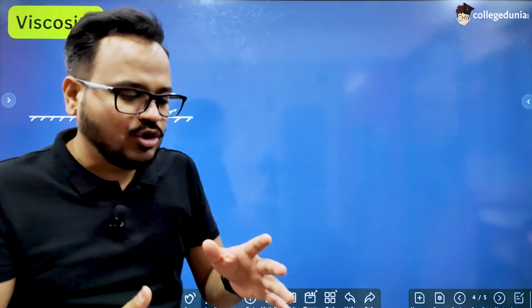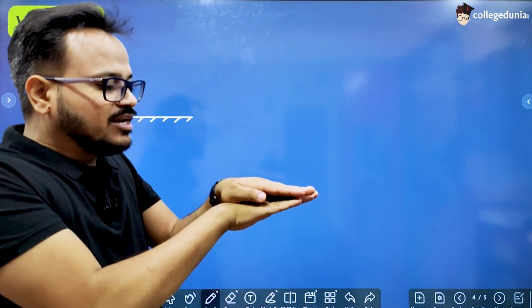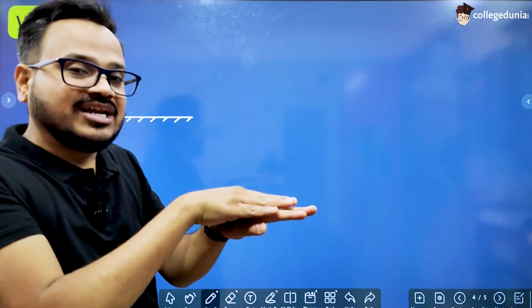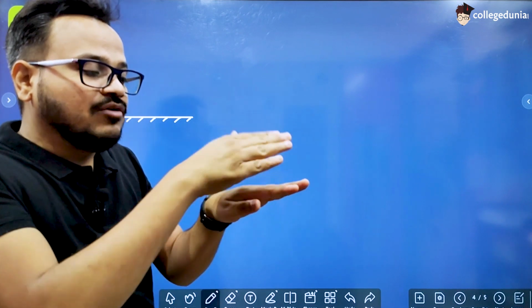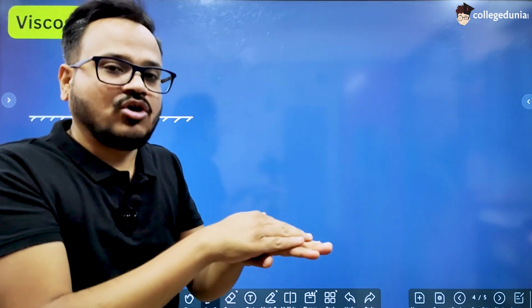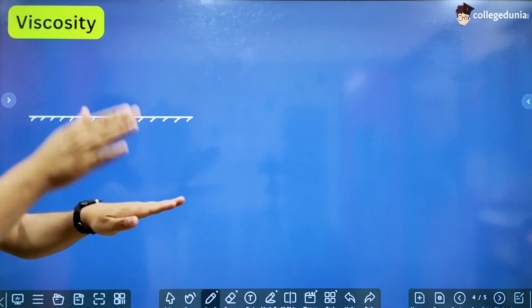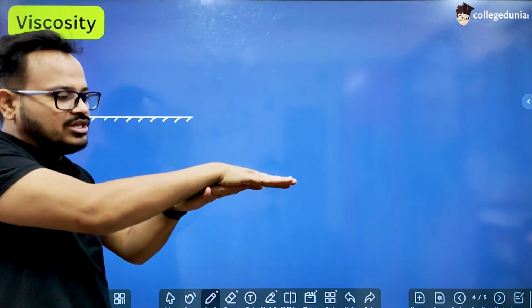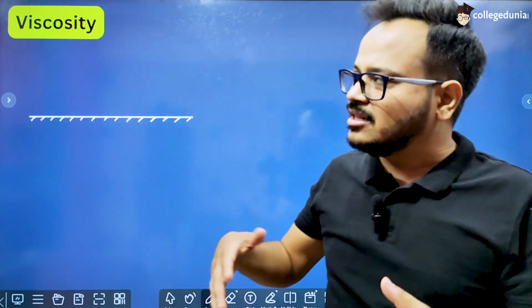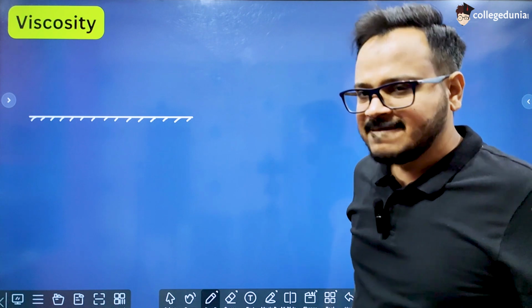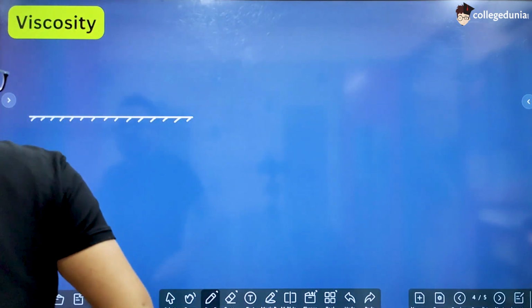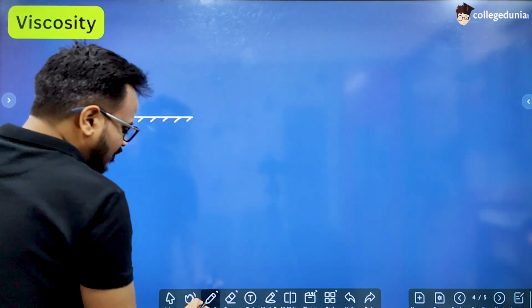Fluids have a layering structure. So when the fluid moves, one layer moves over the other layer, and each layer opposes the relative motion of the layer which it is in contact with. So just like the solid friction, when a body is moving on the surface of another body, then both these bodies oppose the relative motion of each other, and that is what is happening with the layers of the liquid. So this internal friction is called viscosity.